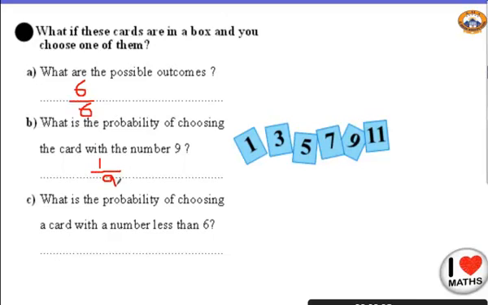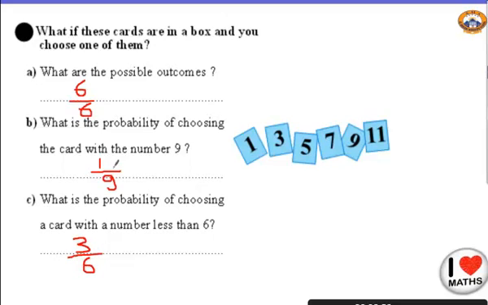Yes. Super. What about the probability of choosing a card with a number less than 6? Can you find numbers less than 6 here? Yes, I have 1, I have 3 and I have 5. So 3 over 6.